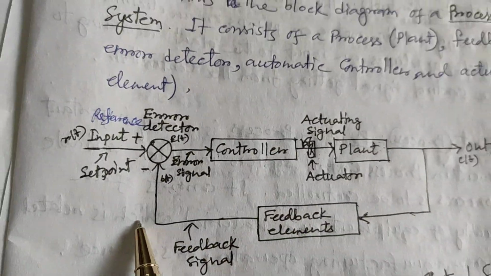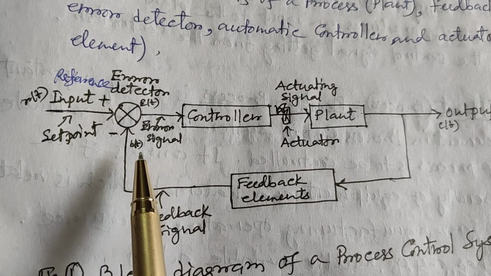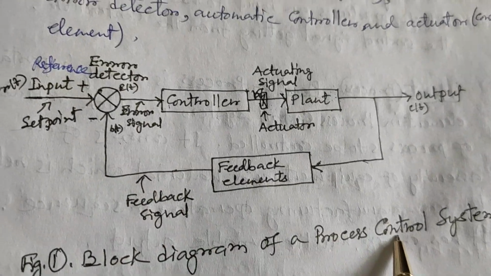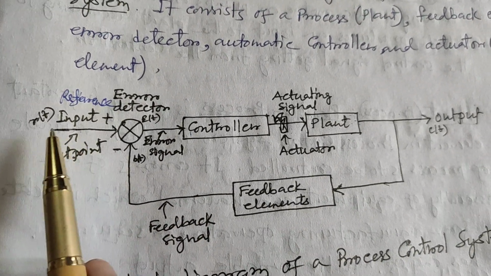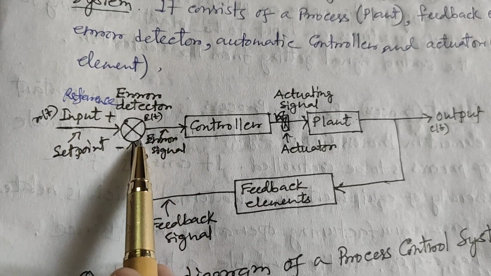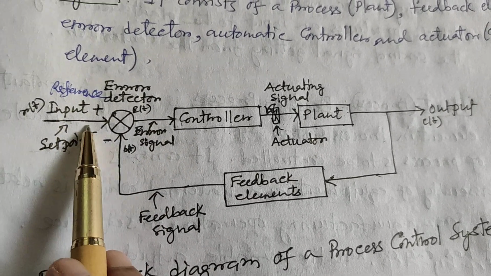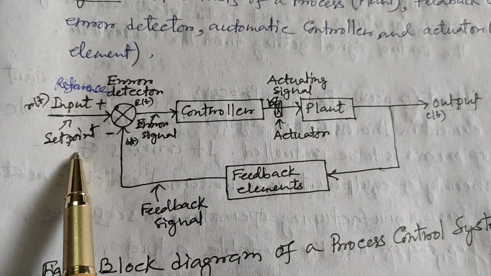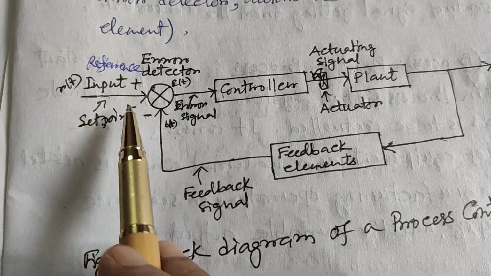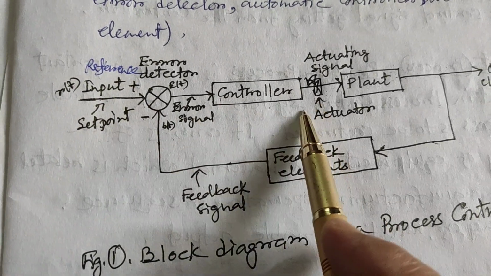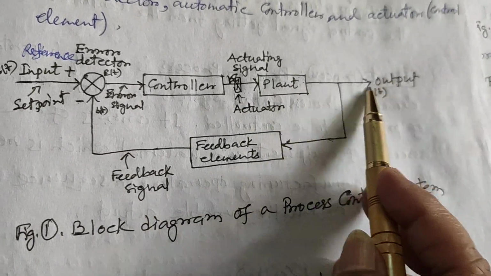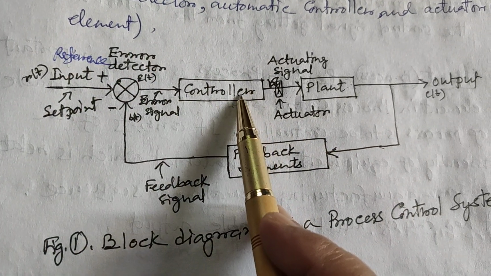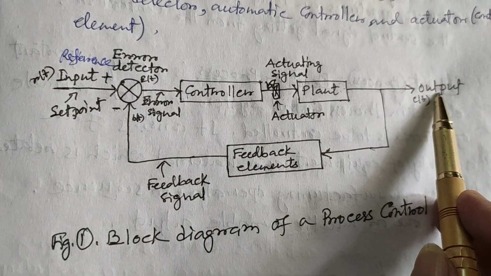See the picture. I have presented in my previous lecture the block diagram of the process control system. Here is the set point where we set the measured variable at some value and we want to get some desired output. When the measured variable is below the set point, the controller is on and we get maximum output. When the measured variable is above the set point, the controller is off and we get 0 output or minimum output.